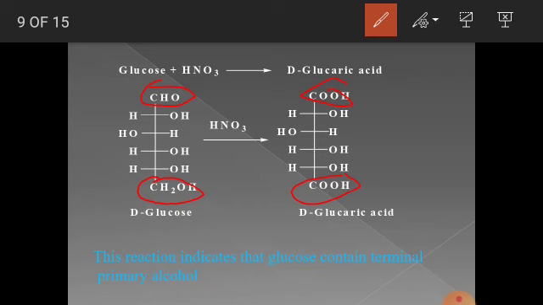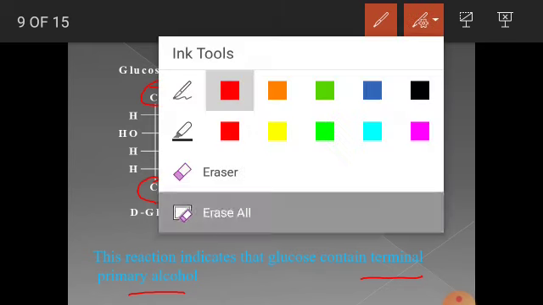So the primary alcohol group can be shown by this reaction, which confirms its presence.